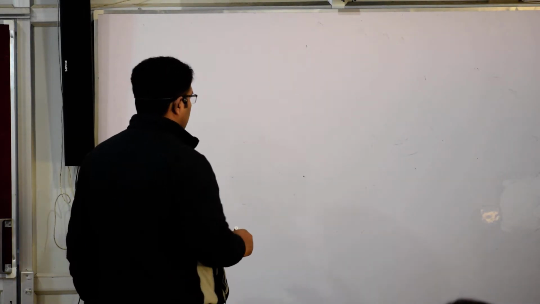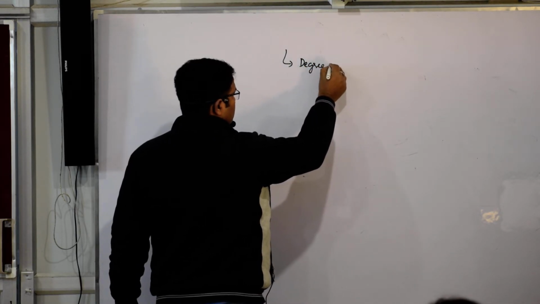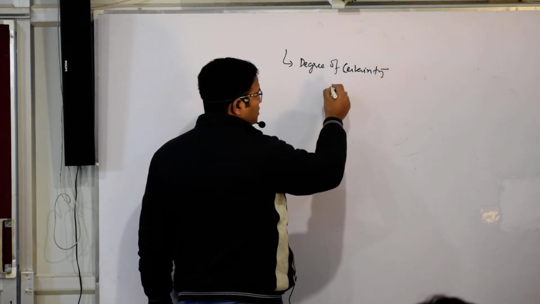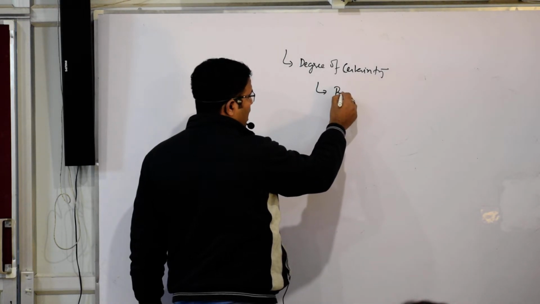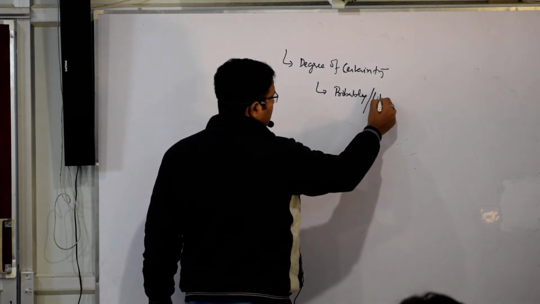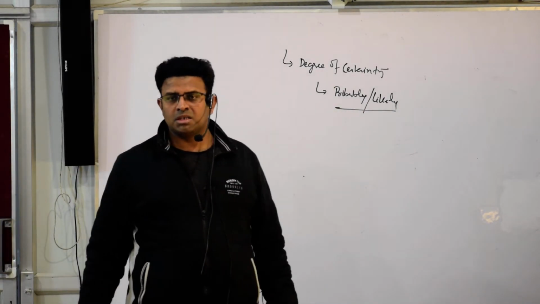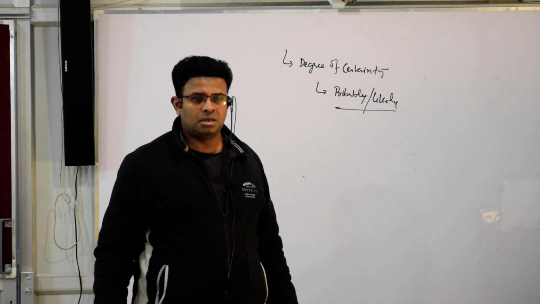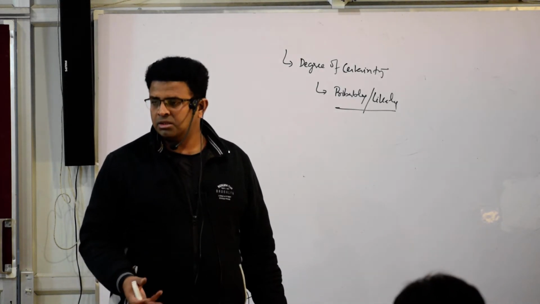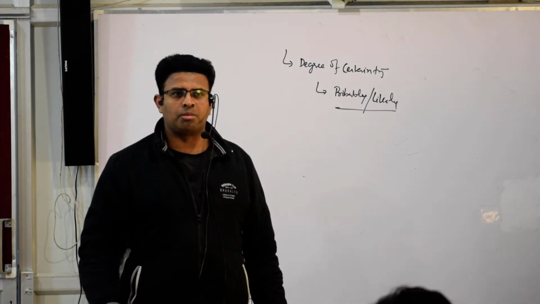Again, what first point did we discuss? Just tell me. The first one I said was degree of certainty. You should memorize this. If the passage is talking about probably, or likely, it means it is not 100%. This program will probably be able to solve the problems of the child, and in the options it is given, definitely it will solve the problem of the child. Yes or not?